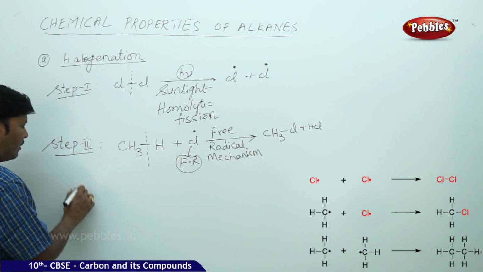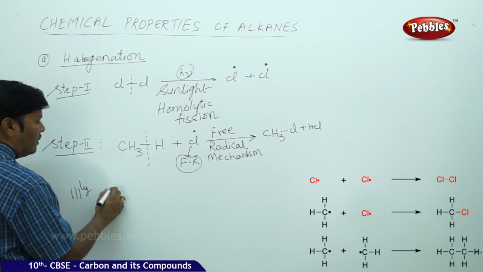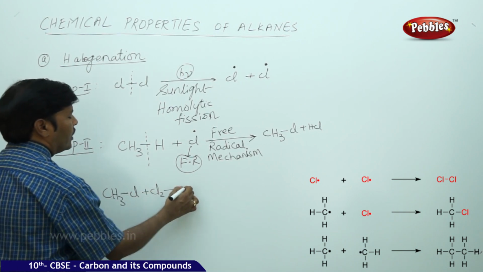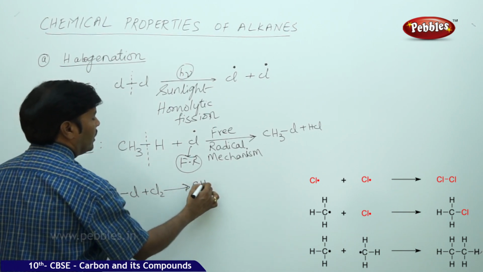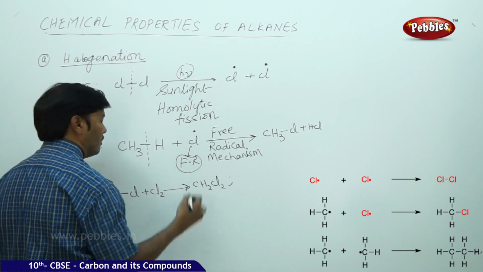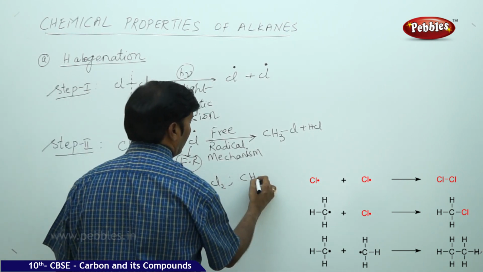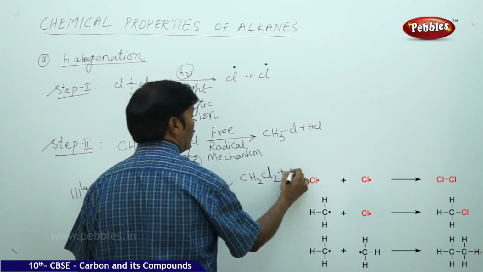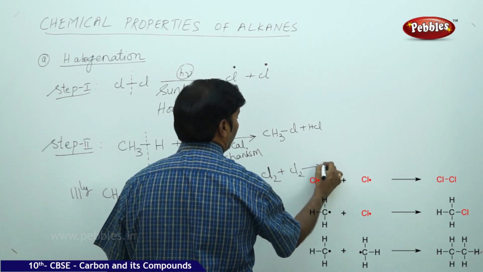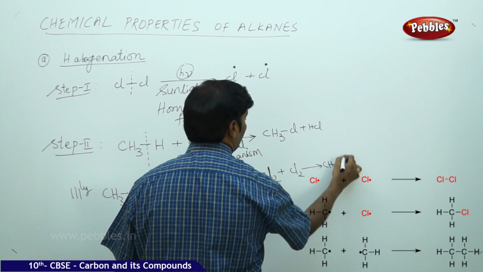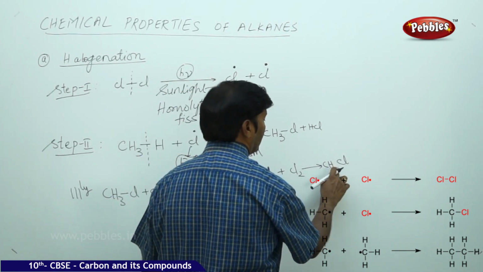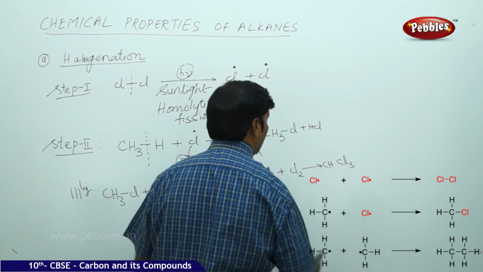Similarly, CH3Cl, methyl chloride, reacts with chlorine to give methylene chloride. Likewise, methylene chloride reacts with another chlorine molecule to give chloroform, CHCl3.